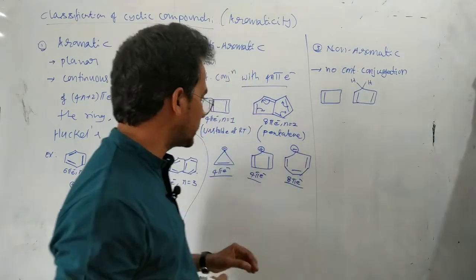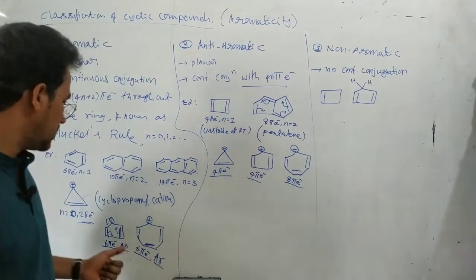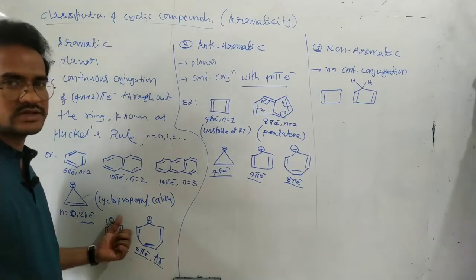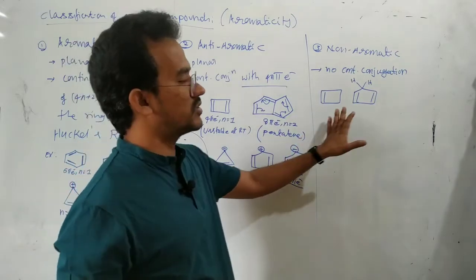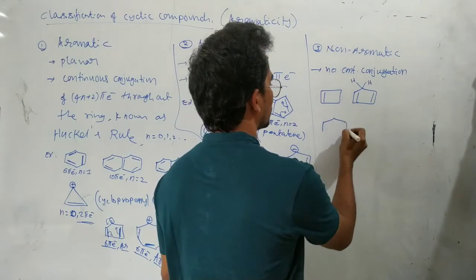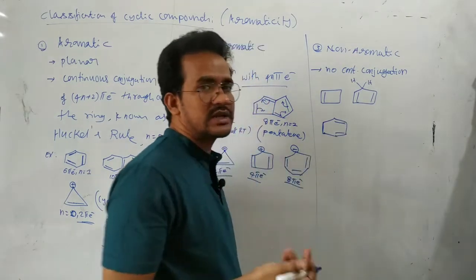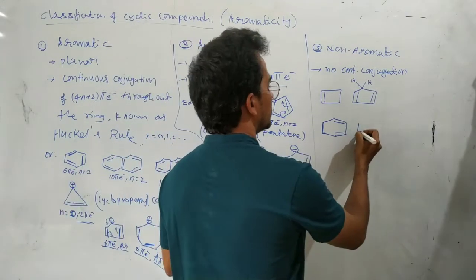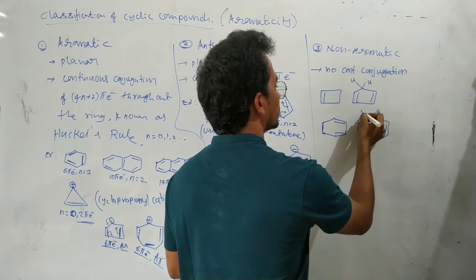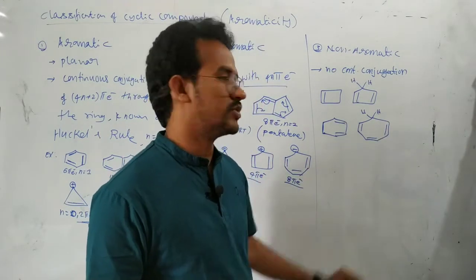No continuous conjugation. But here in this case, there is a positive charge, there is a continuous conjugation, but 4 pi electrons, anti-aromatic. Here, negative charge, pi conjugation throughout the ring, continuous conjugation. So here 6 pi electrons, aromatic. But in this case, throughout the ring no conjugation, that's why these are the non-aromatic compounds. For suppose see this one, this is pi bond, this is pi bond. Here no continuous conjugation throughout the ring, so it is a non-aromatic compound. And here we can write like this also, pi bond, here pi bond, pi bond. Here a hydrogen. This is also a non-aromatic compound.